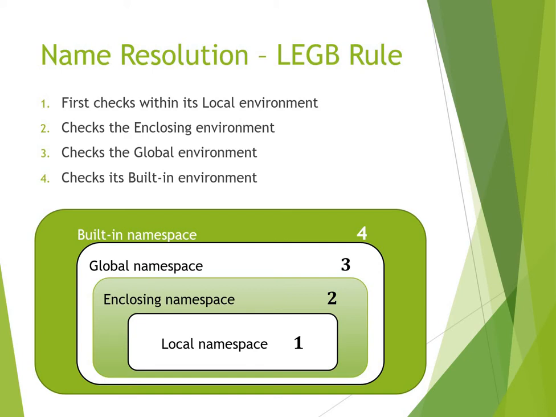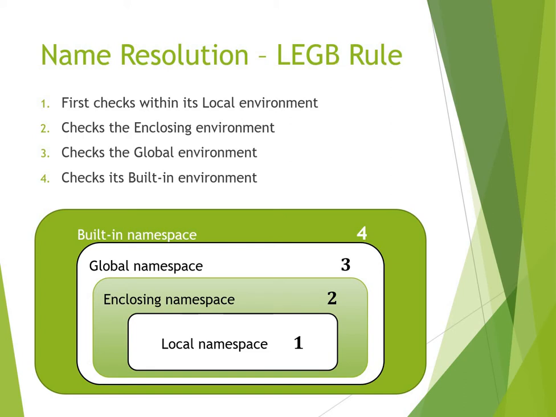This video is part 6 of working with functions. So we are going to discuss name resolution. For every name reference within a program, that is, a variable, when you access a variable from within a program or function, Python follows the name resolution rule. It is also known as the LEGB rule. L is local environment, E is enclosing environment, G is global environment, and B is built-in environment.